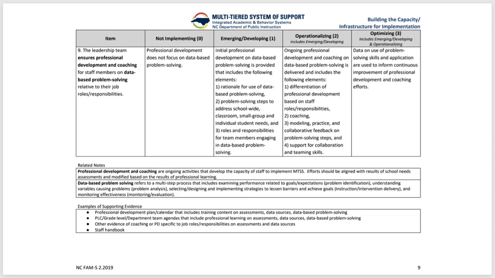So how can you prepare for this? What you're looking at now is just one of the 41 items. The way the rubric is set up is that there is one item on each page of the PDF document. So here you're looking at item number 9. And what we would ask is that your team members independently go in and review each item ahead of time. So I would read item 9 and I would read across this rubric and decide where I think we are as a school and just make a little note of which column I feel like we are as a school.